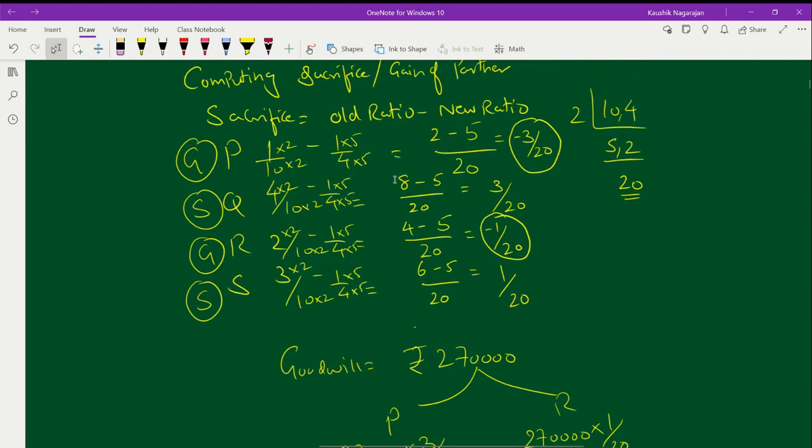Okay. Old ratio, it was 1 by 10, 4 by 10, 2 by 10, and 3 by 10. And minus 1 by 4, right? So the LCM comes to 20 only, right? 20 by 10, 20 is 20. So LCM is perfect. So if I apply this value, how much will I get? I am getting minus 3 by 20. When I apply this on the value of 2 lakh 70, how much are you getting?